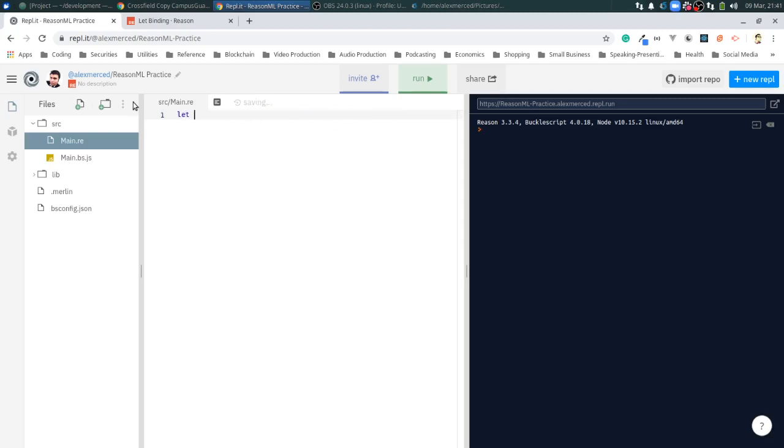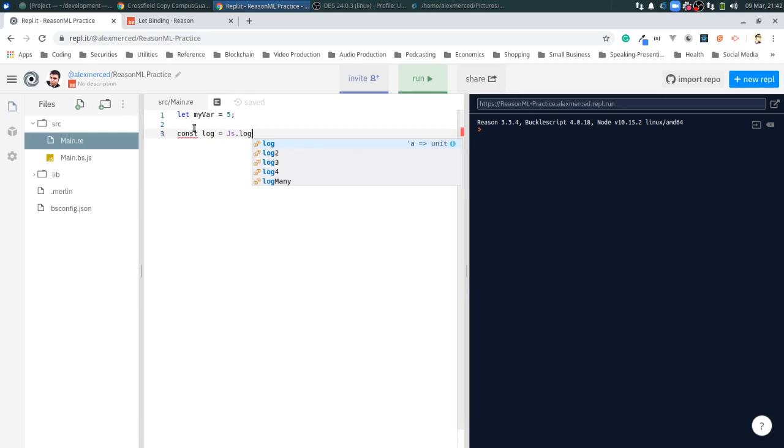So first things first, let's talk about assigning variables. I can do let myVar equals 5. There's my variable. Semicolon. I think here they're going to be a little less forgiving regarding semicolons, I'm assuming. And then Js.log. Just for my sanity, I'm going to do const log equals Js.log. This way I don't have to type in Js all the time, because I know I'm going to be typing that as lowercase way too often.